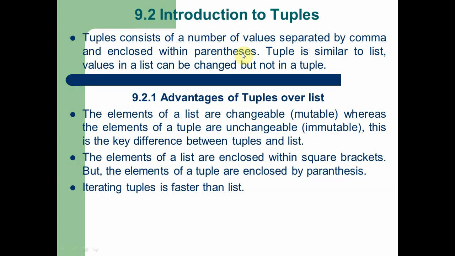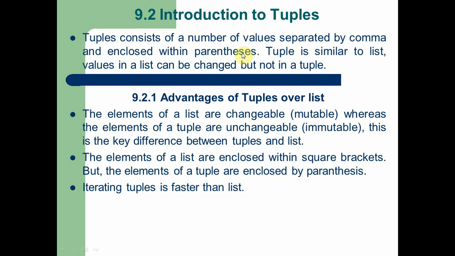Now, advantages of tuples over list. Number one, the elements of a list are changeable. It means we can change the values in a list. It means mutable, whereas the elements of a tuple are unchangeable. In a tuple we cannot change. So number one difference, in a list the value which we stored we can change, but in a tuple we cannot change. That is called immutable. This is the key difference between tuples and a list.